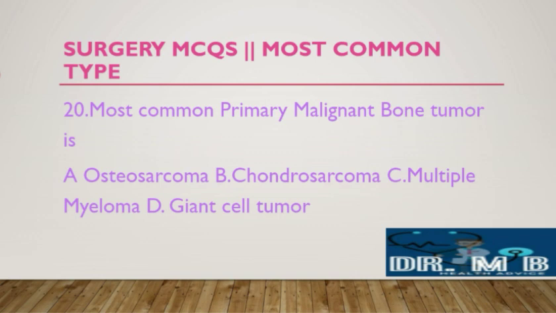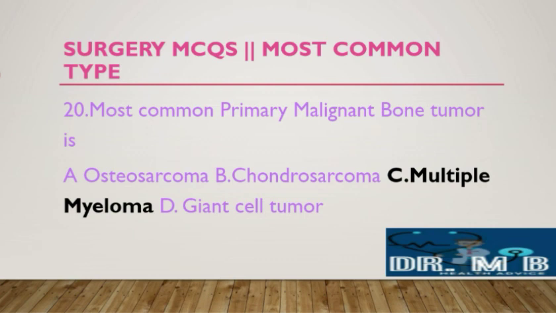Most common primary malignant bone tumor is A. Osteosarcoma, B. Chondrosarcoma, C. Multiple myeloma, D. Giant cell tumor. The correct answer is option C, which is multiple myeloma.